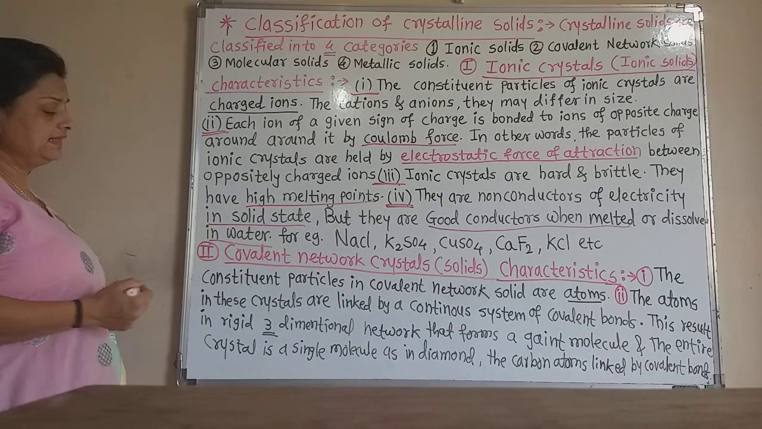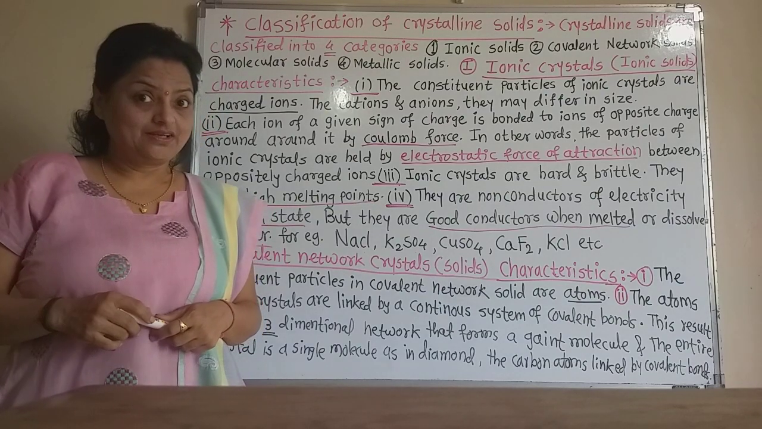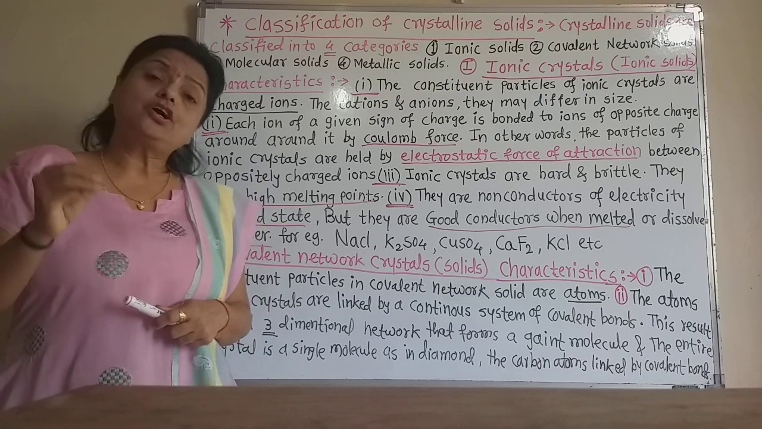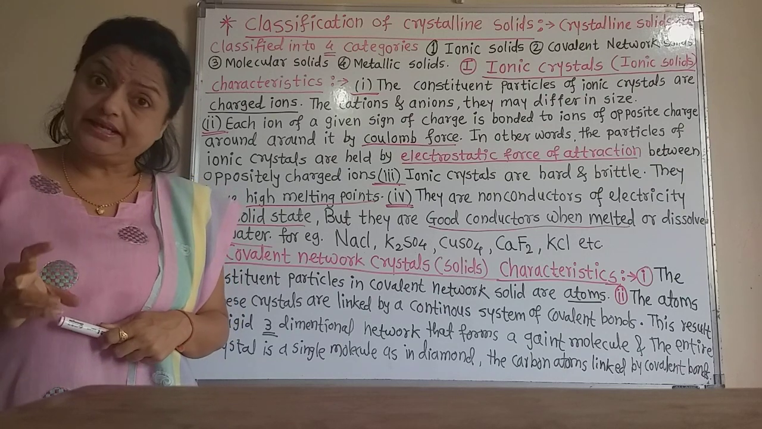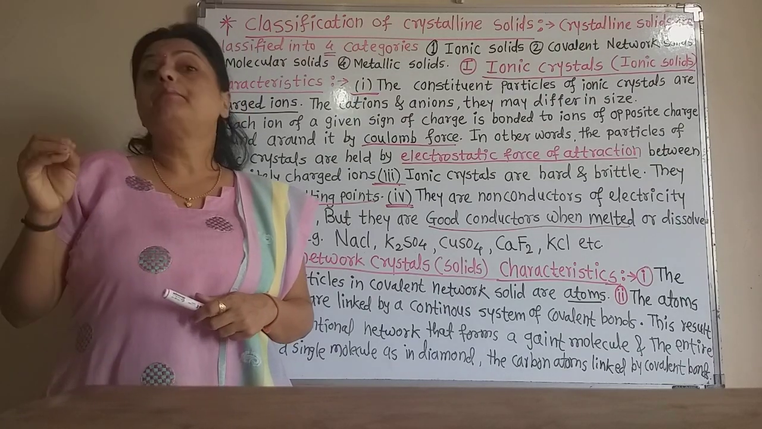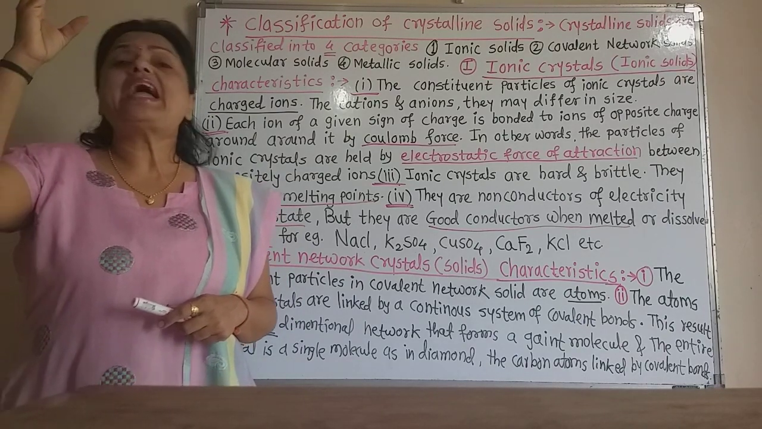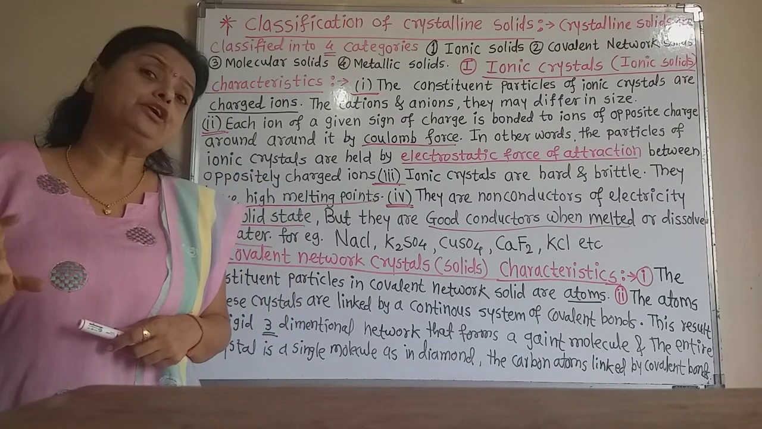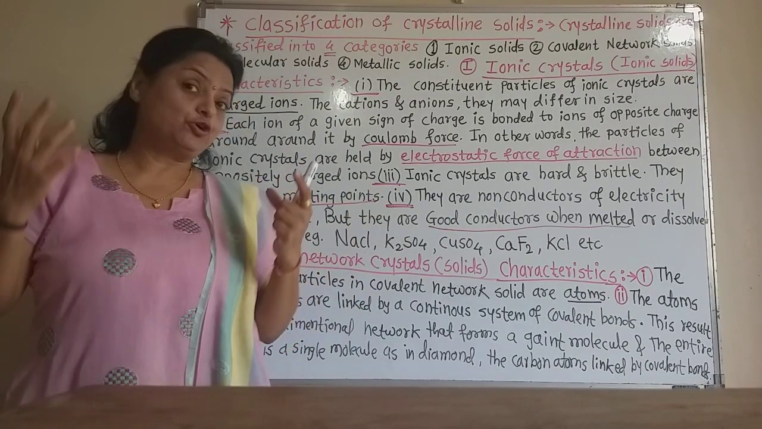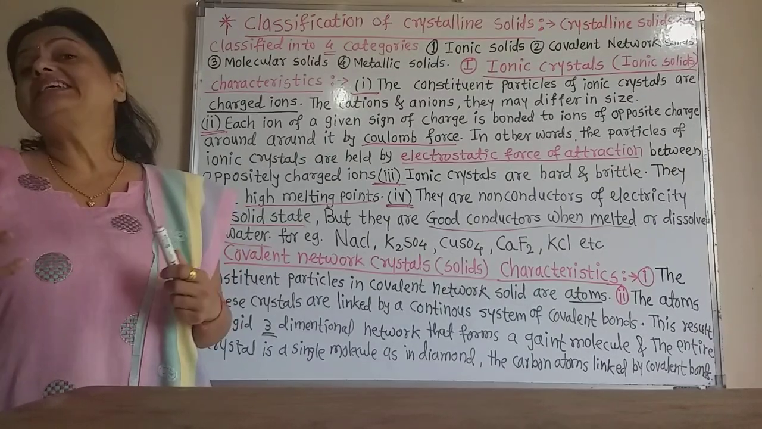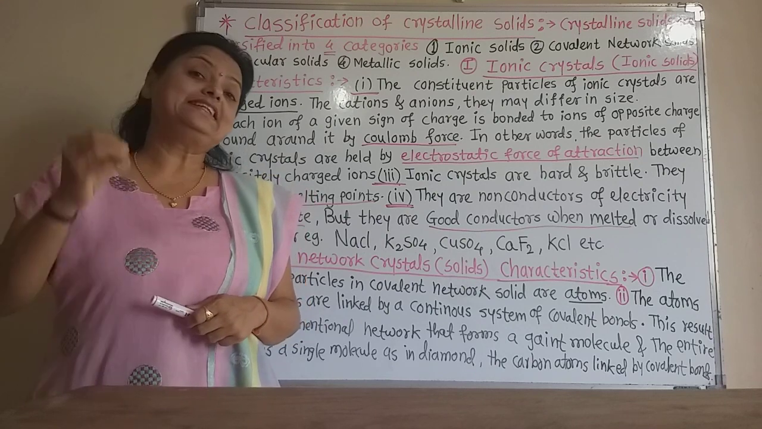Now the next solid is the covalent network crystal, that is the covalent solid such as diamond. In a covalent solid, the constituent particles are atoms, and the atoms are linked to each other by covalent bonds. So many atoms are linked to each other by covalent bonding, and they form a giant molecule as in diamond, a single molecule, and therefore there is always a network as in the diamond.